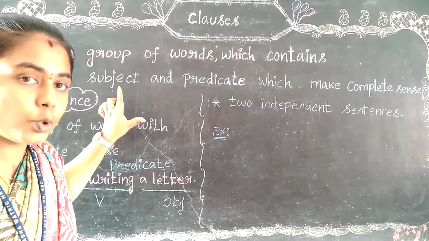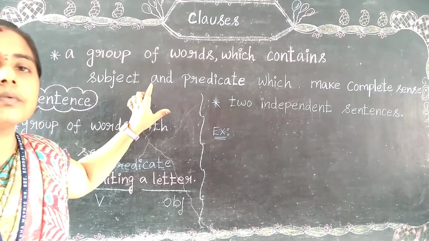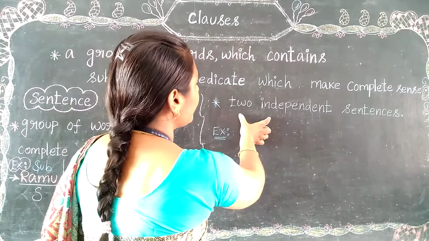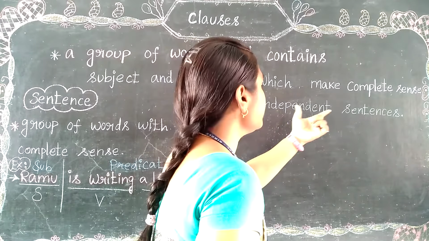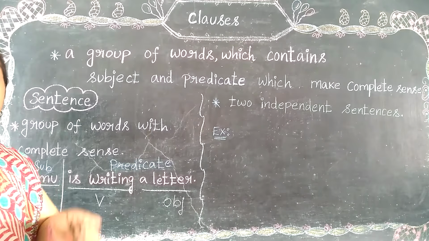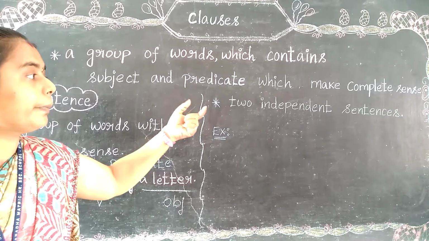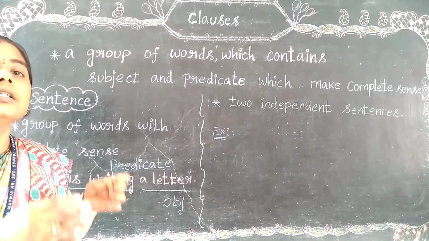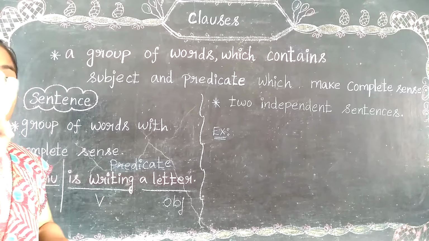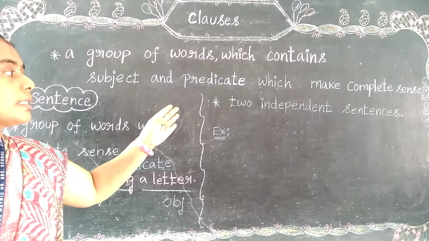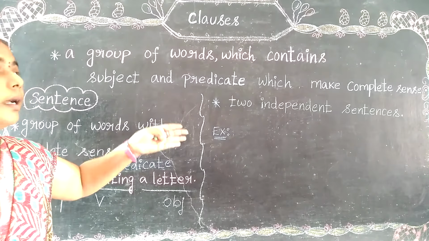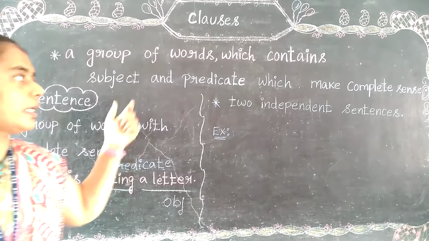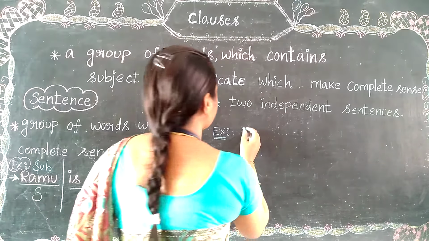Based on the sentence only, the clauses will act. Let's write an example here. Another point is that two independent sentences, that is two groups of words, two sets of words, are joined to make a complete sentence, to show that is a clause. So that is the clause. Let's write one example.